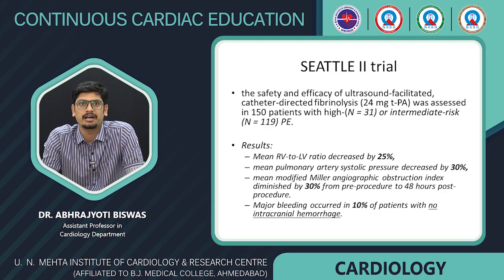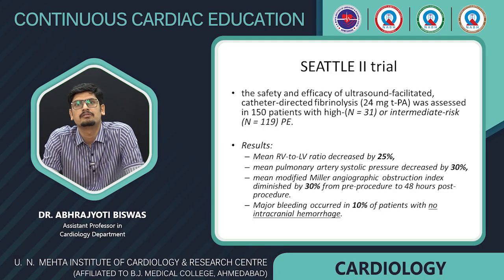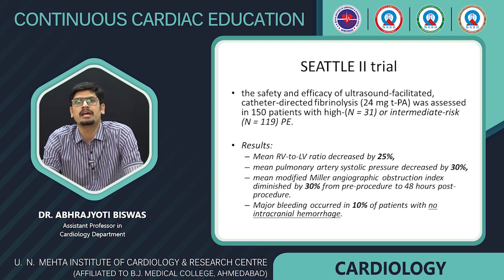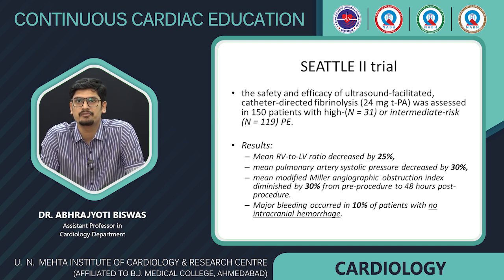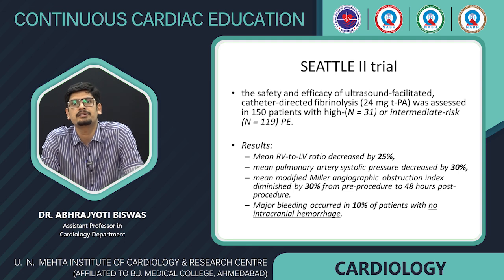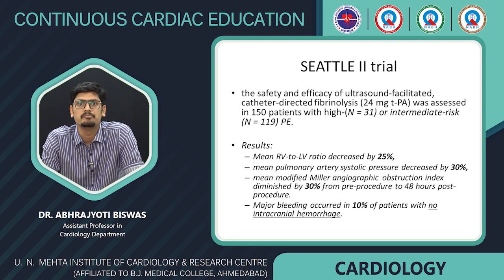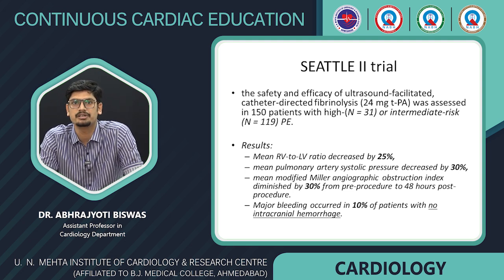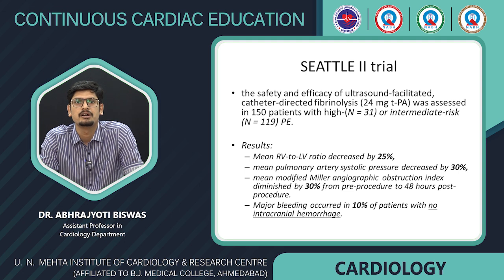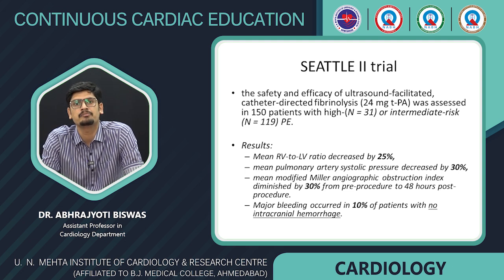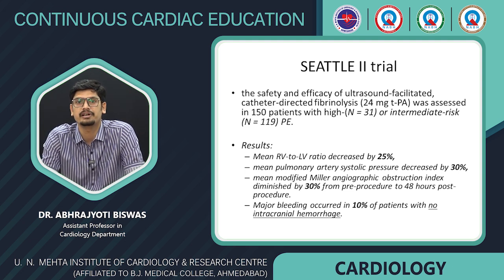So there are a few trials confirming its use. The SEATTLE II trial, which was a safety and efficacy trial, was done in 150 patients with intermediate risk PE. The results show the mean RV to LV ratio decreased by 25%, the mean pulmonary artery systolic pressure decreased by 30%, the mean modified Miller angiographic obstruction index decreased by 30%, and major bleeding occurred only in 10% of the patients with no intracranial hemorrhage.